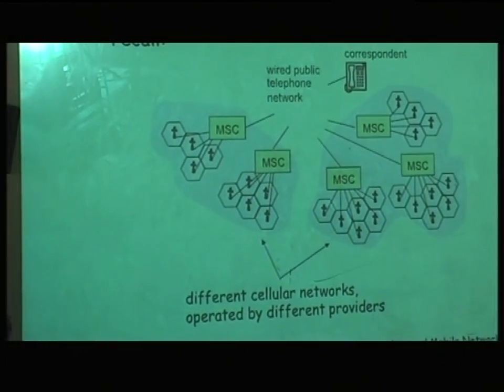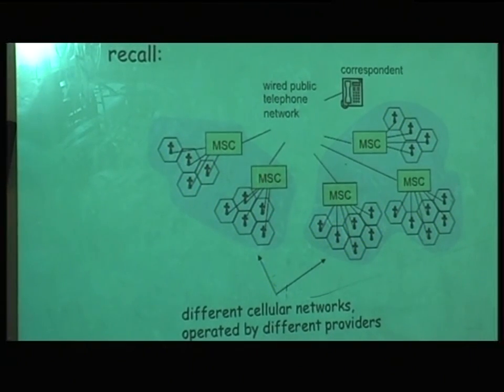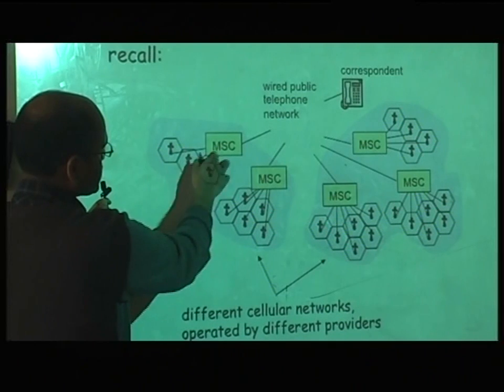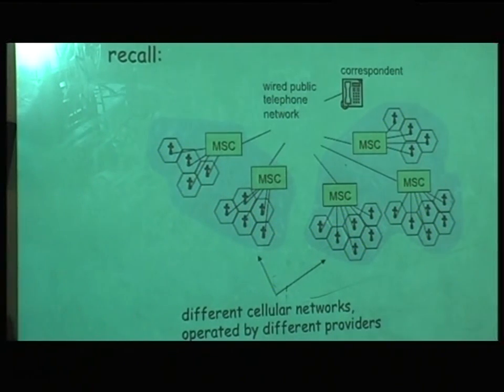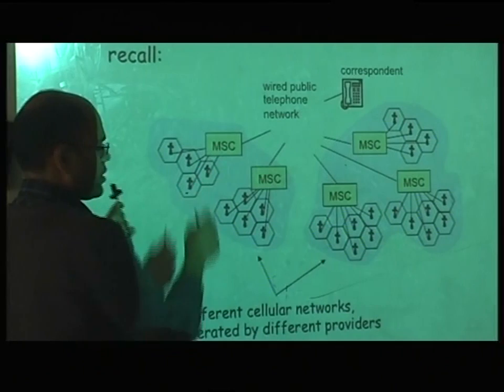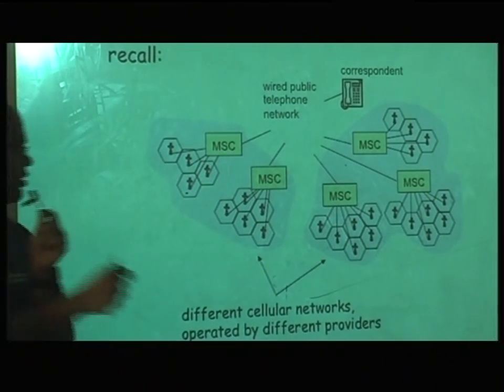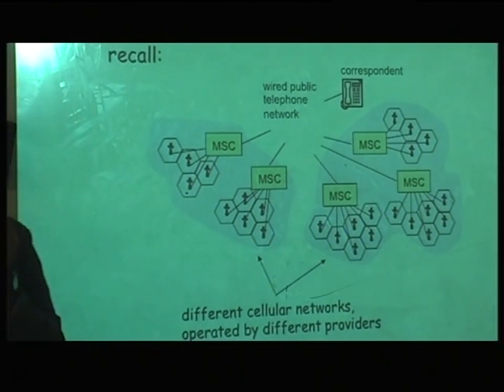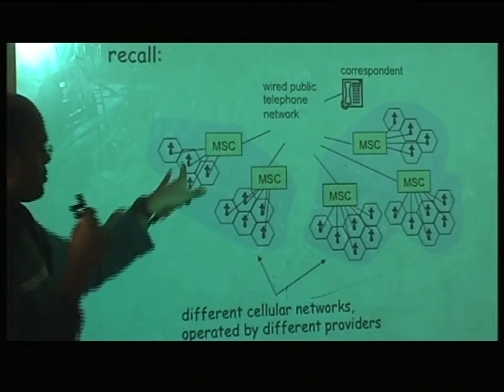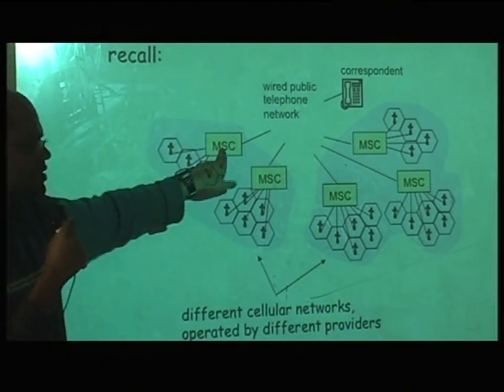And this is what is happening. When somebody calls your number, it comes to the MSC, and it can send it to all the cell phone towers if it doesn't know where you are currently. All the cell phone towers will know that there is a number being dialed. So let's say you are here. Your phone will pick it up from this cell phone tower. So this is how it is done, and this is acting like a hub now.